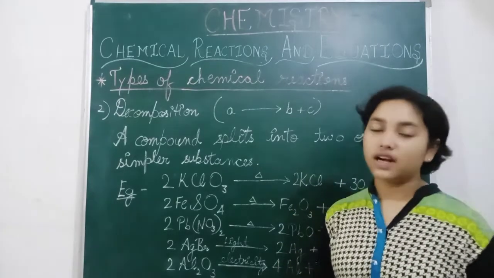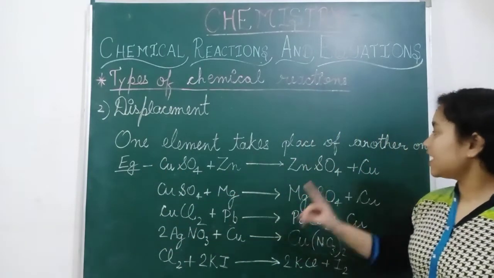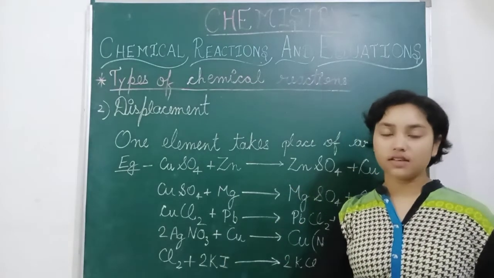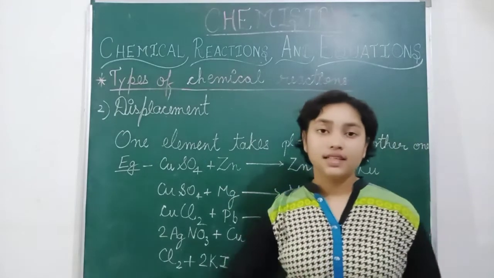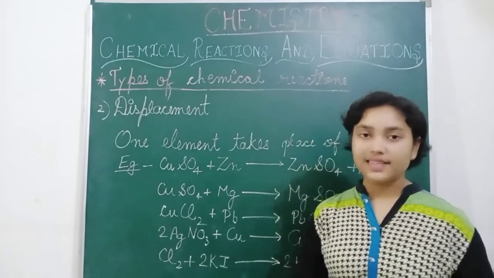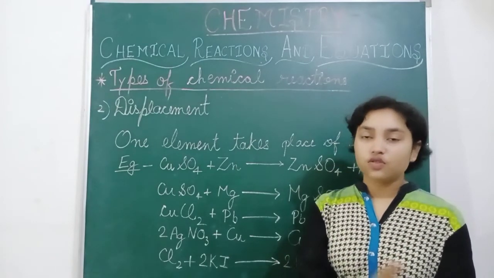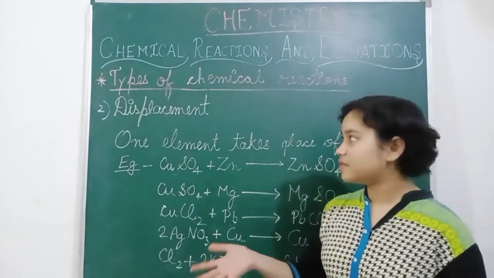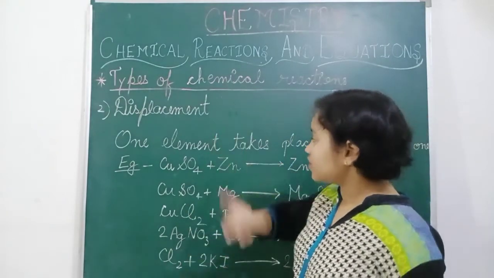Now we will move to the third one. Displacement reaction: one element takes the place of another one. Means if we have three seats in front of us, and on each seat one student is sitting, then two of these students change their place. This is what a displacement reaction is. Displacing of substances or elements takes place in this reaction.